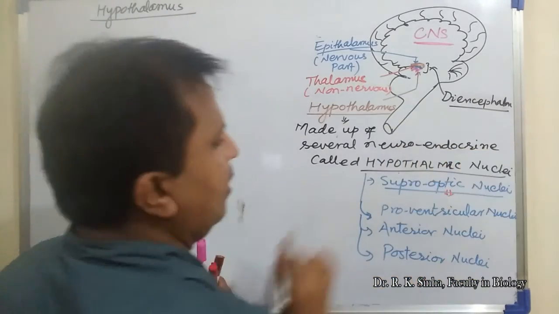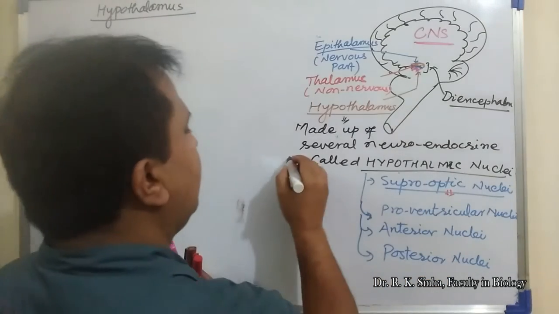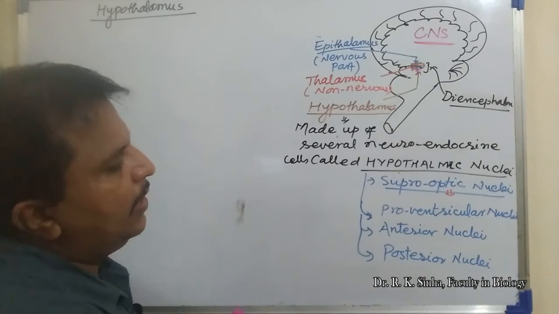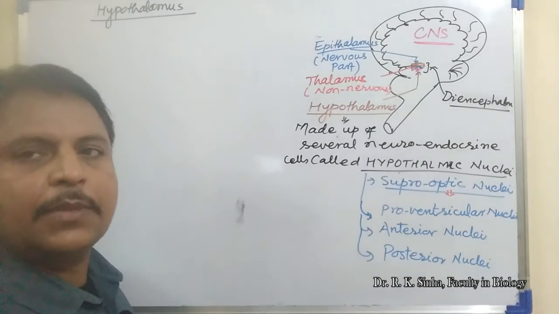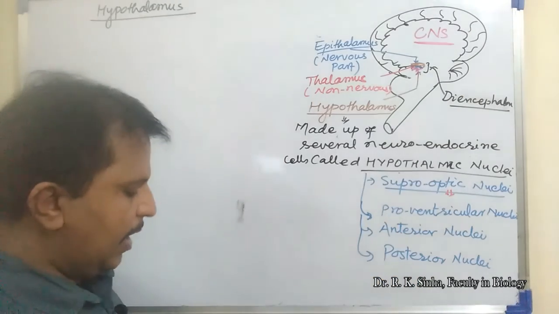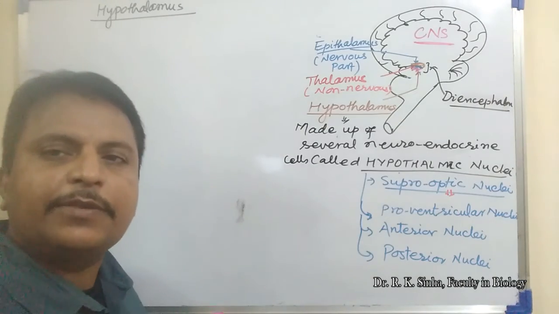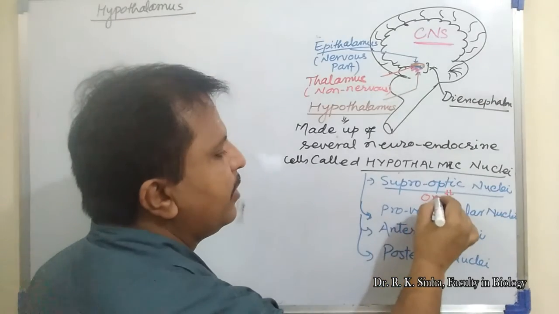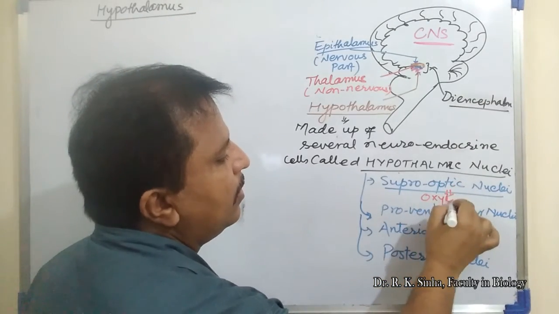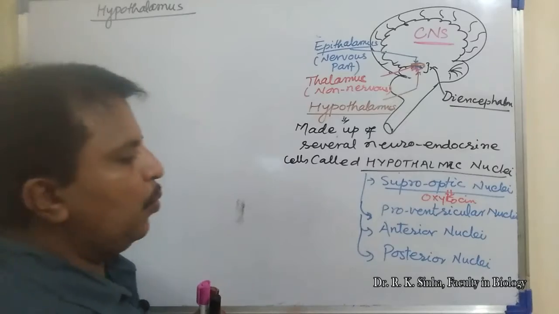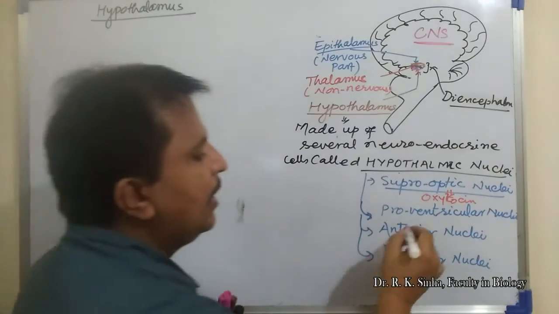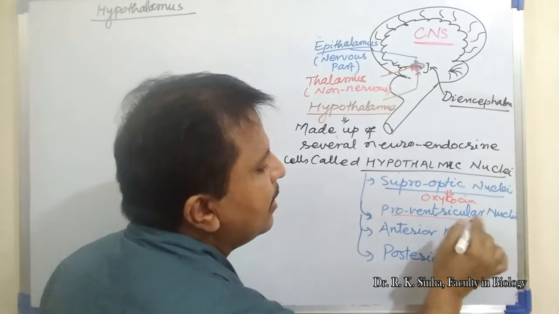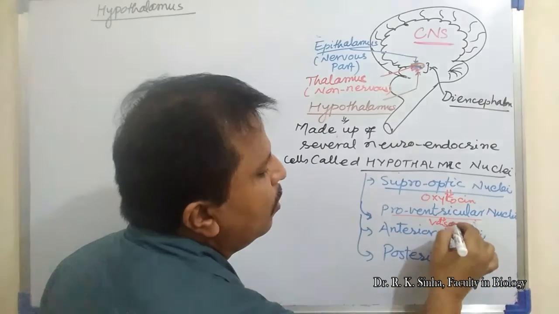Neuroendocrine cells called hypothalamic nuclei. Just for example, this is supraoptic nuclei, and this supraoptic nuclei produces oxytocin, whereas paraventricular nuclei produces vasopressin.